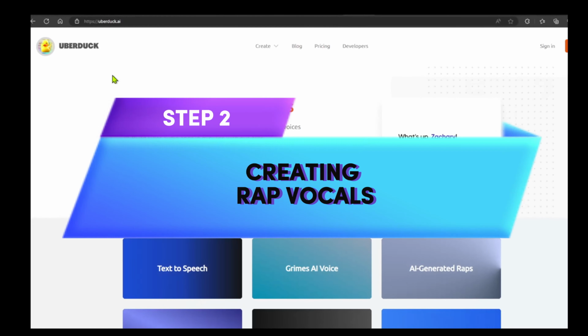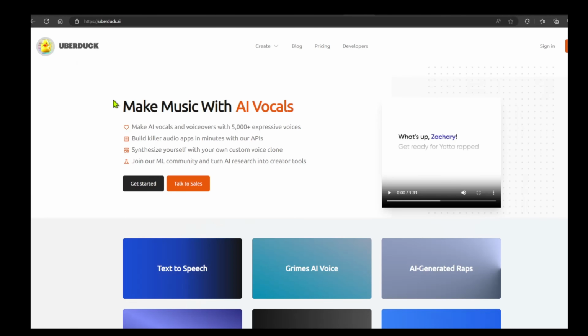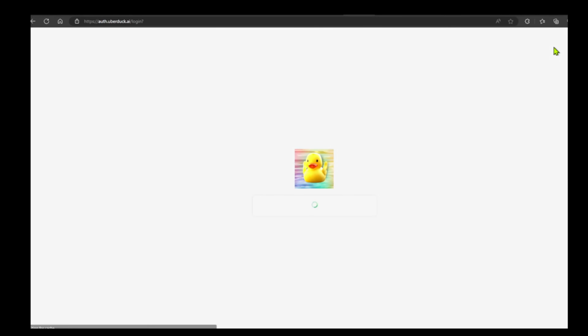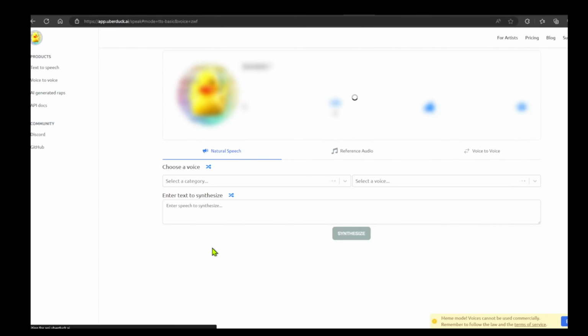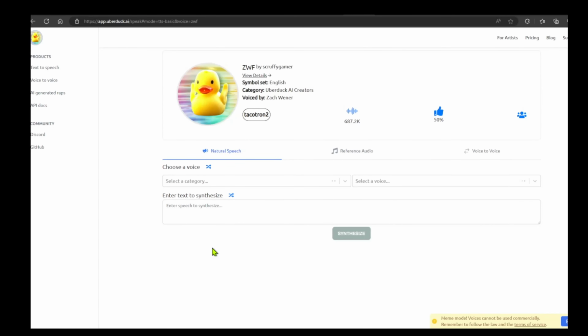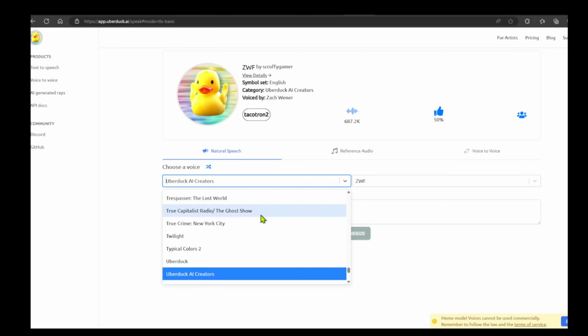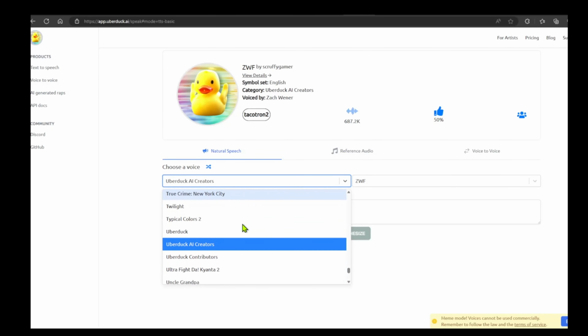Now, in the next step to create some rap vocals, I found this crazy website called UberDuck.ai. All you do is tap on Get Started, then sign in or sign up using your Gmail account, and after that you can go to this section called Text-to-Speech. Then right over here is where you can type in your lyrics. For example, I asked ChatGPT to make some funny lyrics about Winnie the Pooh.